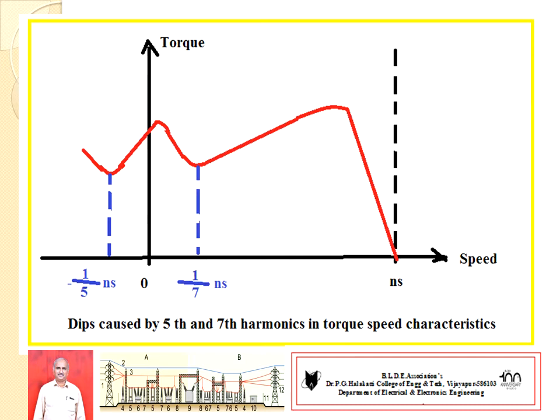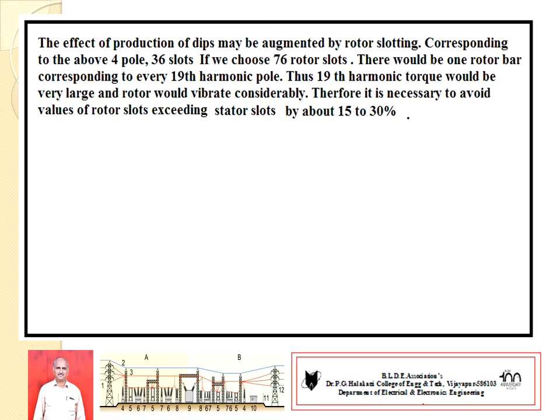In the torque speed characteristic, you can observe the dip caused at 1 by 7th Ns. On the positive side, that is the dip caused by 7th order harmonics, which occurs at 1 by 7th of Ns. In similar fashion, the 5th order harmonics also causes a dip. This occurs at 1 by 5th of Ns. The effect of the production of dips may be augmented by rotor slotting.